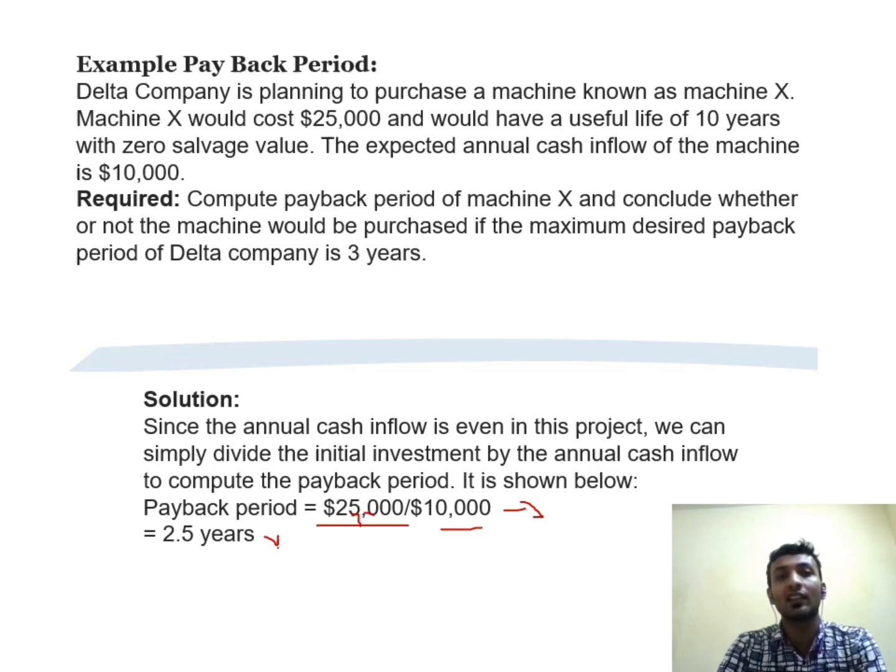In case of an independent project, it will be done like this. And in case of mutually exclusive projects, among those alternatives, the project which has the least payback period would be accepted.